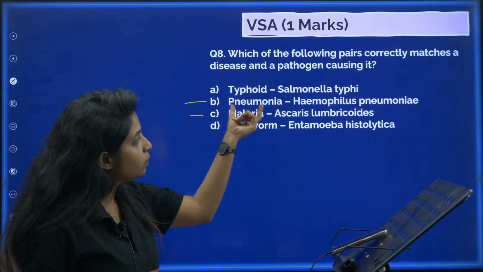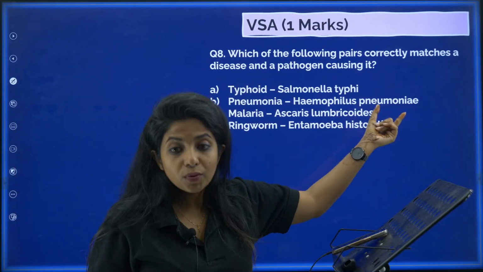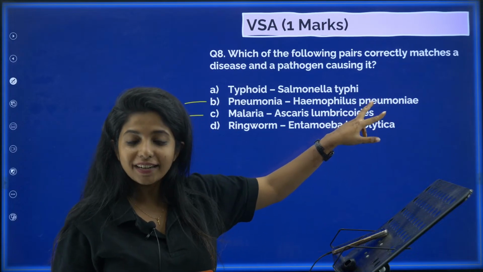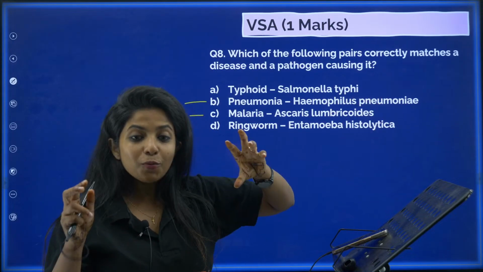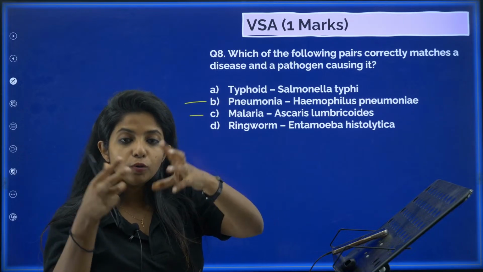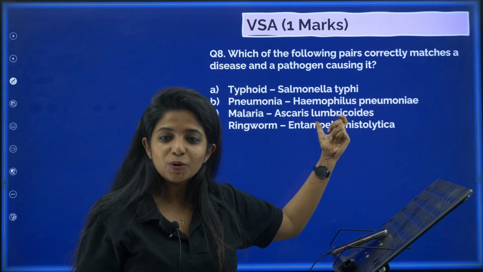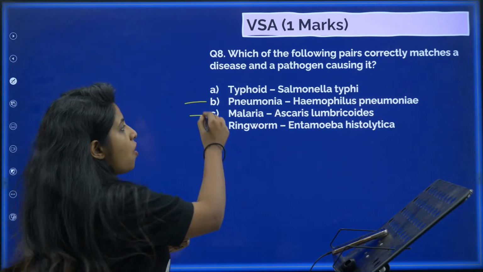Why? Because pneumonia is not caused by Haemophilus pneumoniae. It is Haemophilus influenzae. And the other bacteria's name is Streptococcus pneumoniae. So what they did to confuse is that they put two bacteria together. It is Haemophilus influenzae and Streptococcus pneumoniae which causes pneumonia. So this is wrong. Okay.